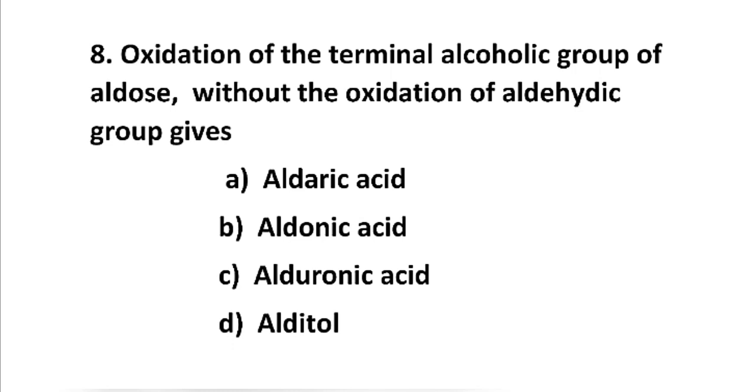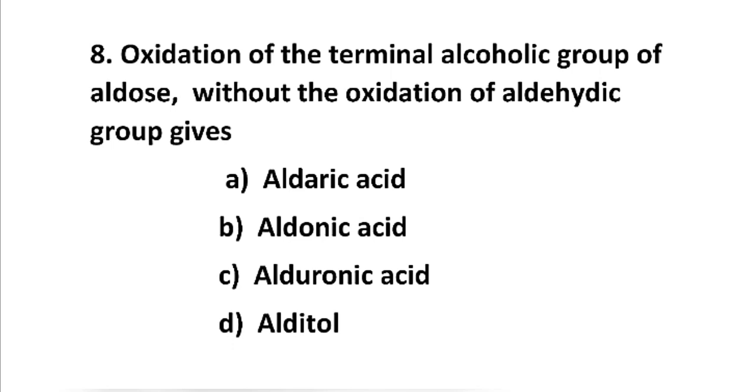So let's start. The first option is aldaric acid. Aldaric acid we obtain when both ends of aldose are oxidized, that is both the aldehyde and the alcohol. If both groups are oxidized, then it forms aldaric acid. So it is not a correct option. If we talk about aldonic acid, it is made by oxidation of the aldehyde group only in aldose. So it is also not a correct option.